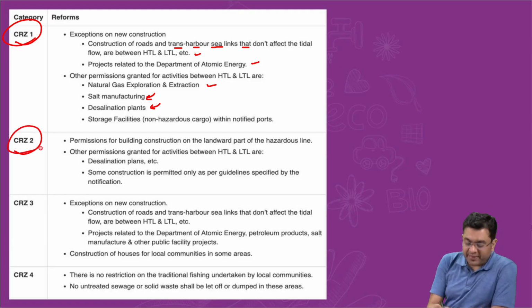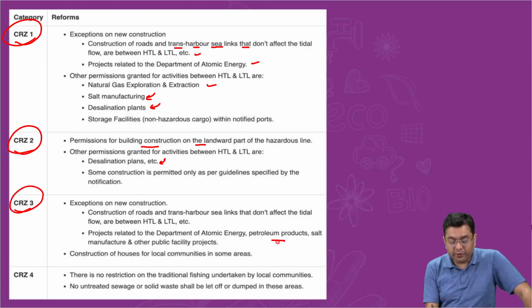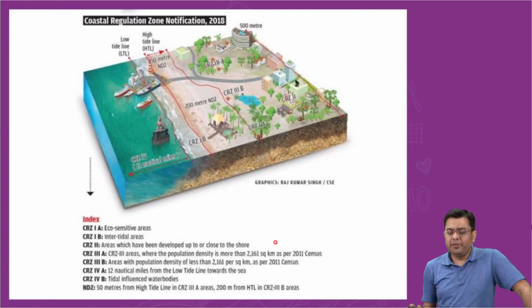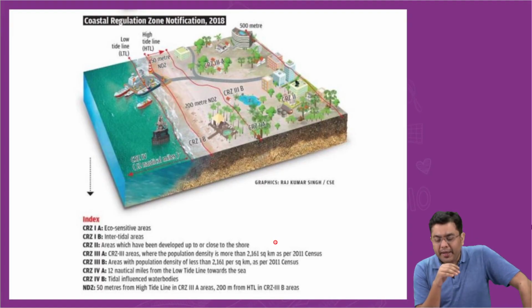CRZ2, basically permissions for building construction are required on the landward side. Desalination plants also require permissions, and the permissions are granted. CRZ3, there also only certain areas, petroleum products, salt manufacture, public facility products. So like that, you had the zonation. This was basically done in 2011. In 2018, what was done?